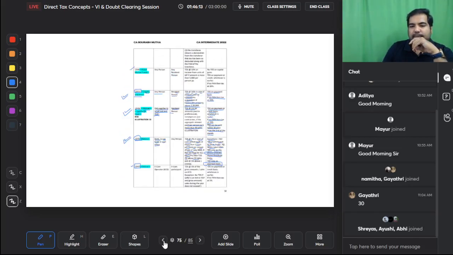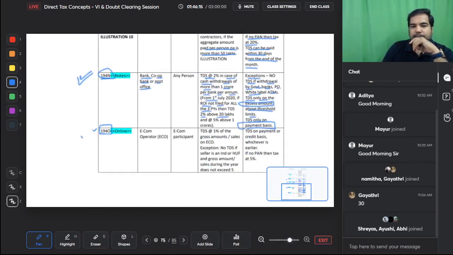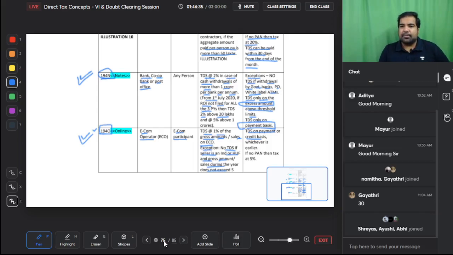Here we go, guys. E-commerce operators, when they are making payments to e-commerce participants, TDS at the rate of 1% of the gross amount of sales on the e-commerce operator. Exception: no TDS if the seller is an individual or HUF and the gross amount during the year does not exceed 5 lakh. TDS on payment or credit basis, yes guys, here is an exception.